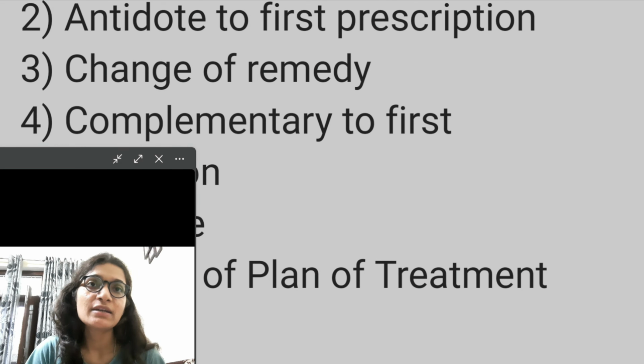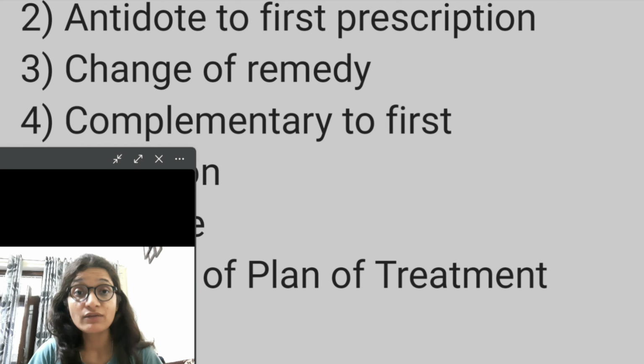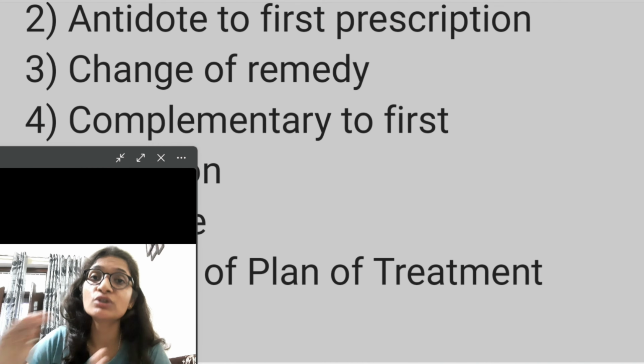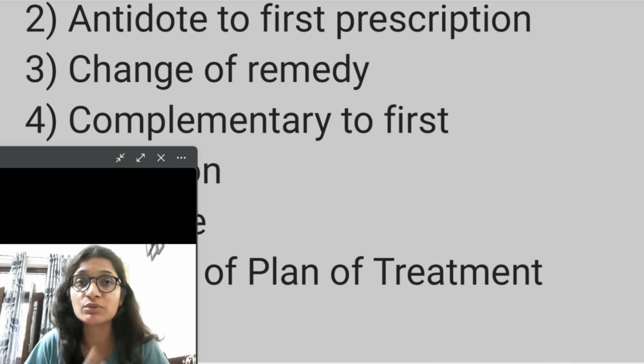The next type is the antidote to the first prescription. You antidote your first prescription when new symptoms appear in the body that do not correspond to the old symptoms for which you provided the first prescription. These symptoms are of the medicine you had given as the first prescription. In that case, in the second prescription you have to antidote that first prescription. This is a type of second prescription.